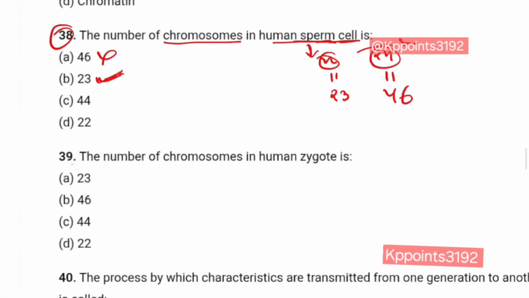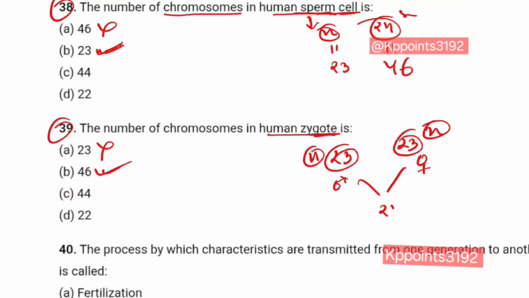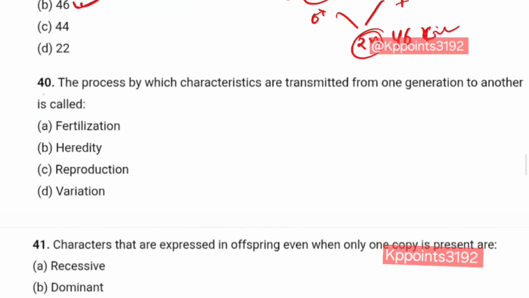Question number 39. The number of chromosomes in a human zygote is 23? No. 46? Yes. 23 in the male gamete, the sperm, and 23 in the female gamete. Both are fused to form the zygote. This is N, and the zygote is 2N and has 46 chromosomes. Clear?